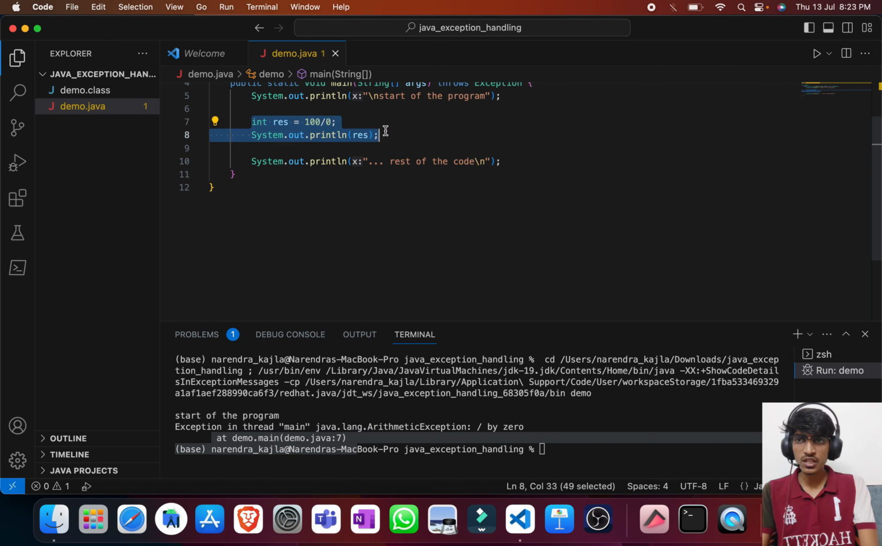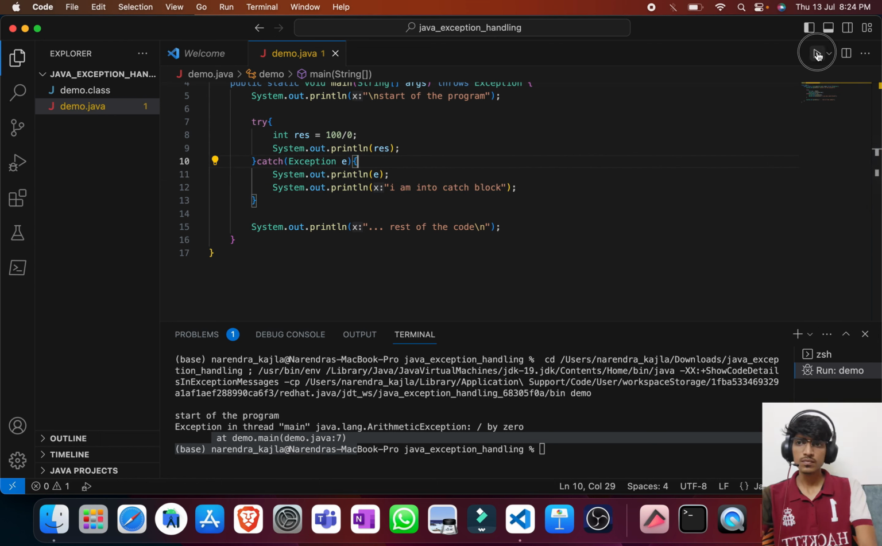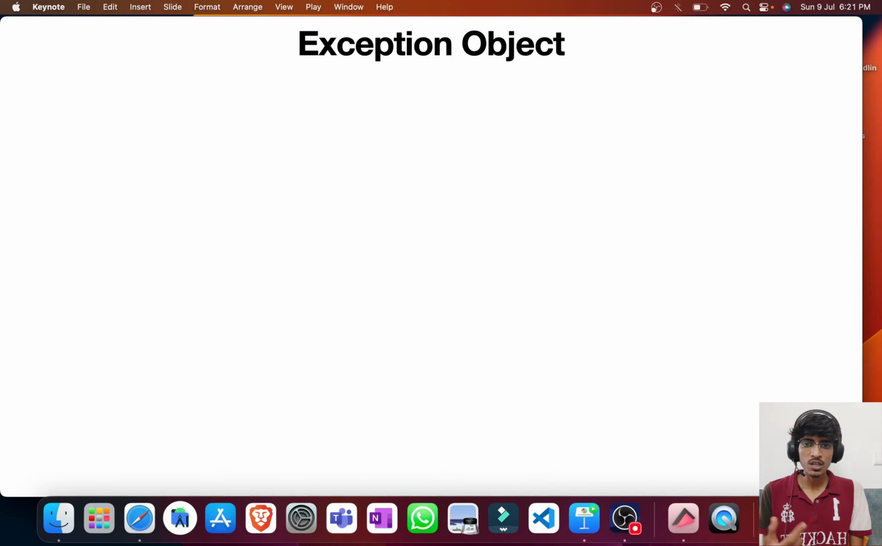Even if we handle this code, the exception object is still created. So you see, this time also the exception object is getting created. So we have seen that the exception object is getting created, whether we handle the code or we do not handle the code. If there is an exception occurring, then the exception object will be created, which is carrying the information of that particular exception.